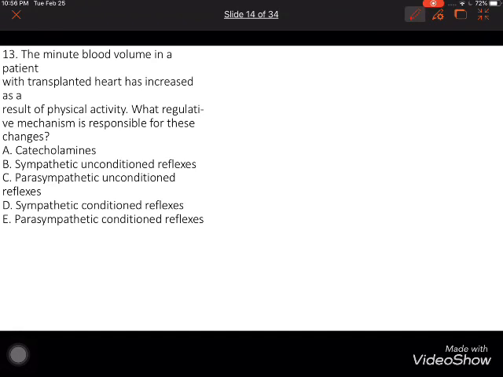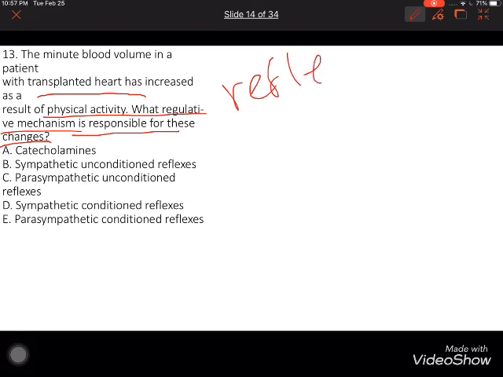What regulative mechanism is responsible for this change? We should determine what the change is. The minute blood volume in the patient with a transplanted heart has increased. Here there is no reflex. It is just physical work that leads to an increase of the blood volume.